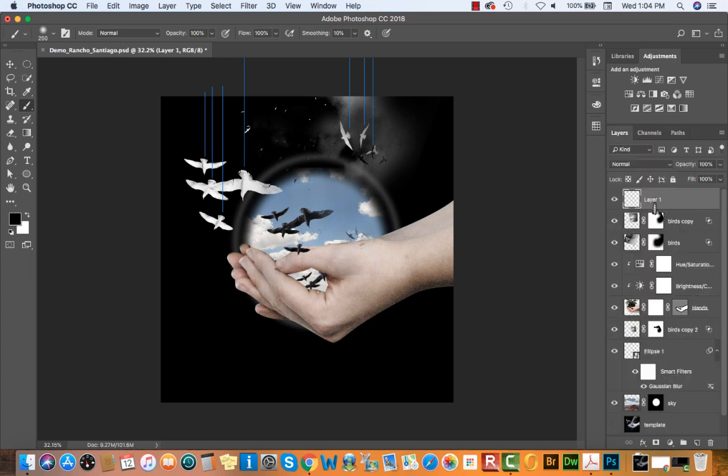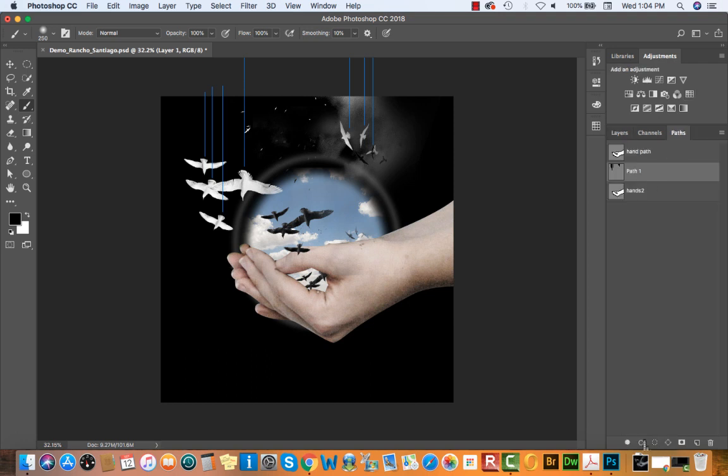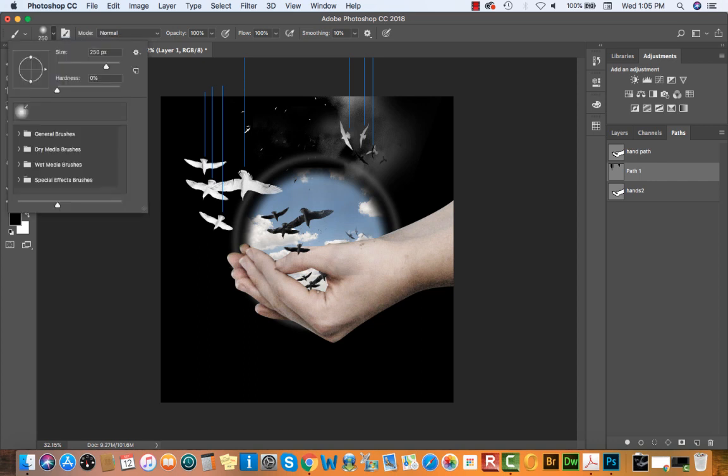Layer 1 is selected. And what I'm going to do, having those both visible, is navigate back to my paths window, and I'm going to be using this stroke icon at the bottom here. Now, it's important to note the stroke icon strokes these paths with whatever your brush settings are. So if I take a look at my brush setting right now, it is set to 250 and soft. So I'm going to bring my brush setting down to something more like 5 pixels or 4 pixels.